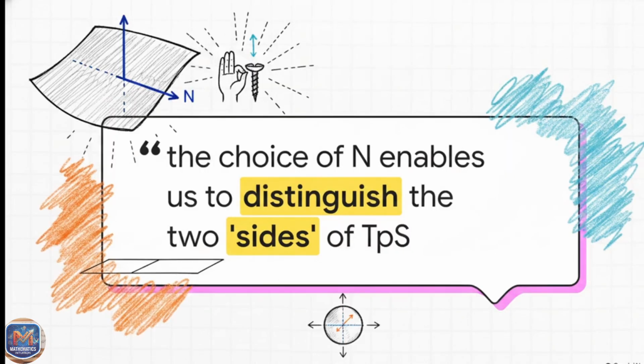I absolutely love this specific quote from our differential geometry source text. A choice of unit normal enables us to distinguish the two sides of the tangent plane. Think about it for a second. A flat plane divides 3D space into two halves. By choosing a normal vector, we're making a mathematical choice about which half is the positive side. Imagine holding a right-handed screw completely perpendicular to the surface. If you rotate it counterclockwise, it advances outward, right in the direction of the normal vector. That right-hand rule gives us a really concrete physical anchor for positive rotation and definitively separates the inside from the